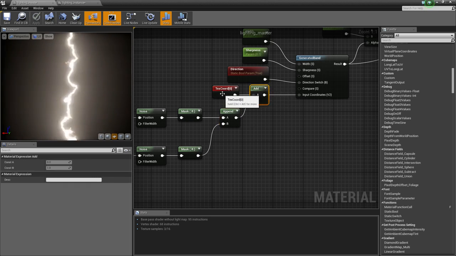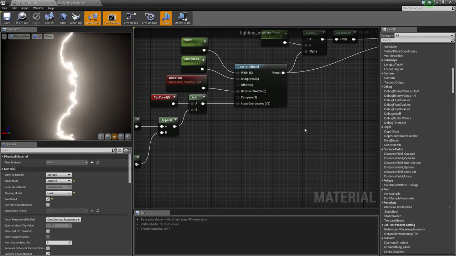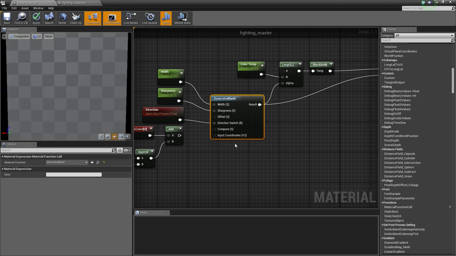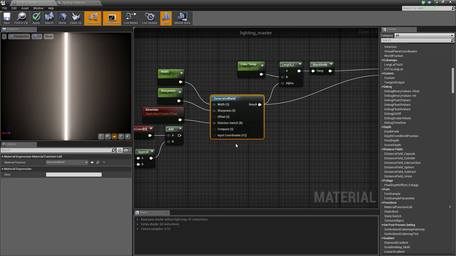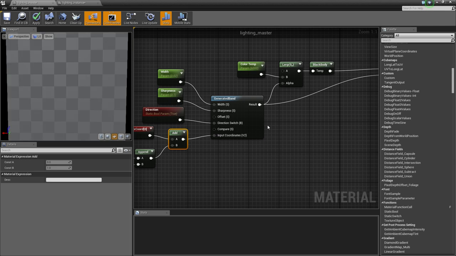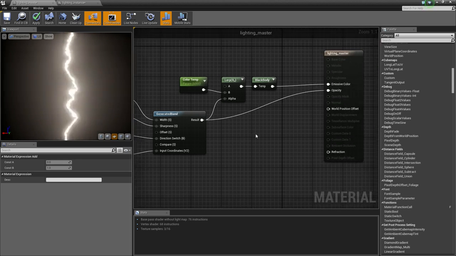I then add that to a basic texture coordinate, and I plug that into the input coordinates of the generator band, and that produces this beautiful effect. Let's just break the links on that and let it compile real quick. And without those noises, it's just a glowing beam. Oops. Plug that back in. And there you go.